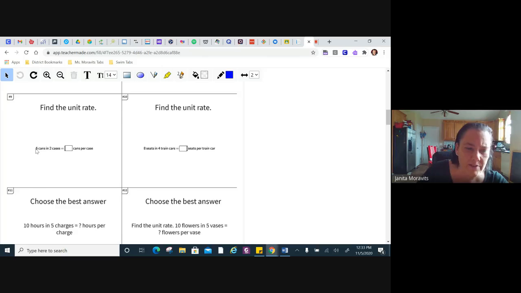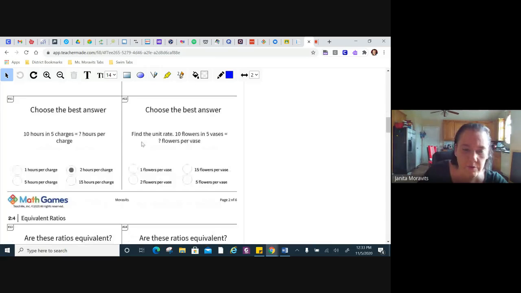So if you have 6 cans in 2 cases, how many cans do you have in one? 3. There you go. That's all you're doing on these. You're finding the unit rate and you're typing that number in. And down here, you're just going to pick whichever answer tells you the correct rate.